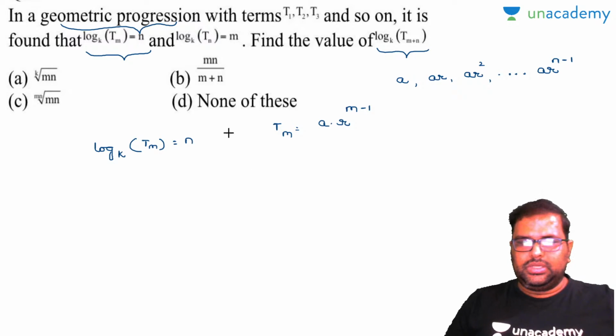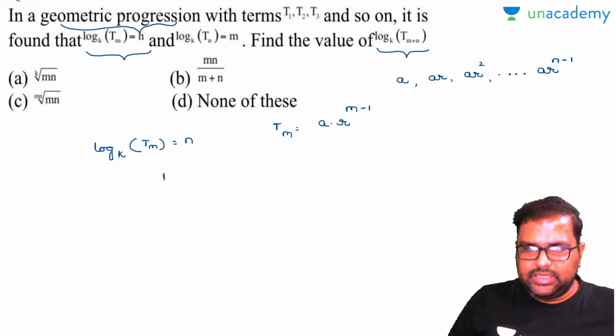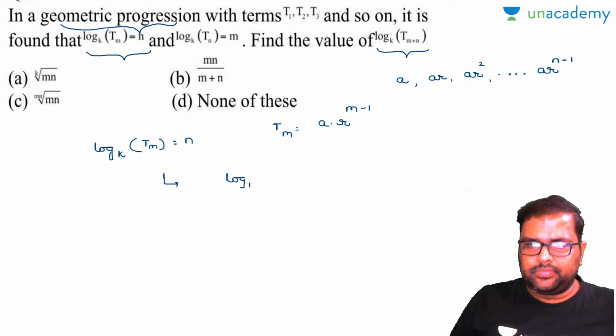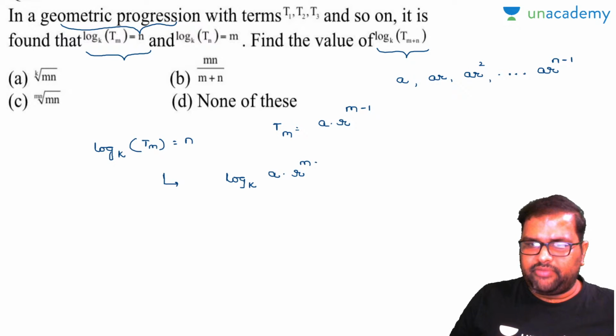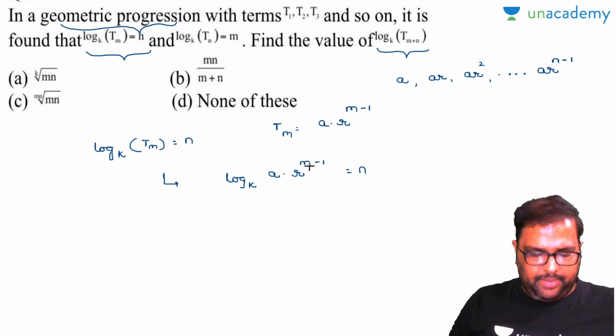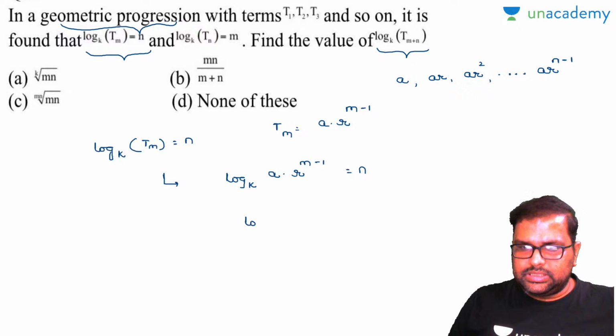Okay, fine. So see here, I'll write down this equation here. Log base k, in place of tm, I can write a into r to the power of m minus 1, is equal to n. This is in the format of log mn, so I can write the same equation as log m plus log n.